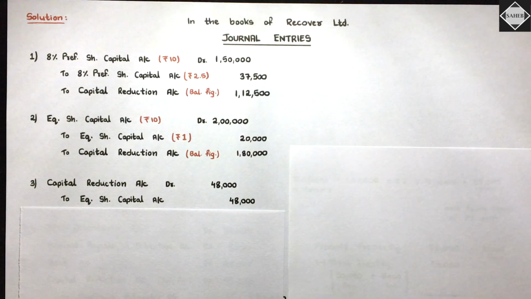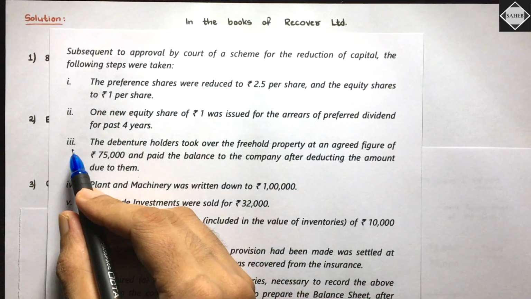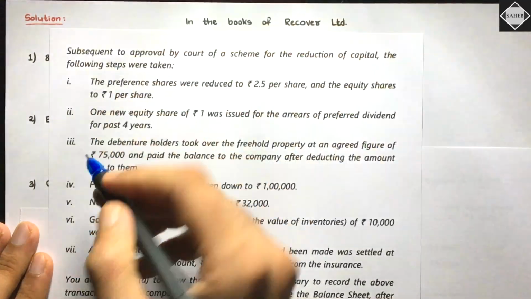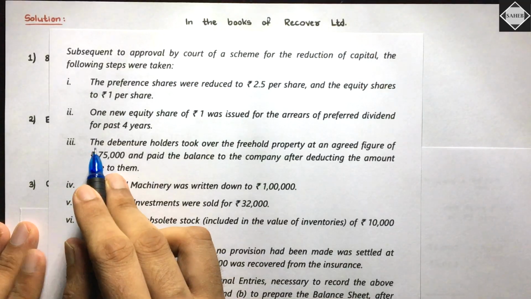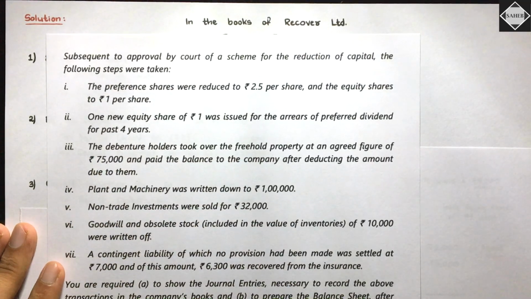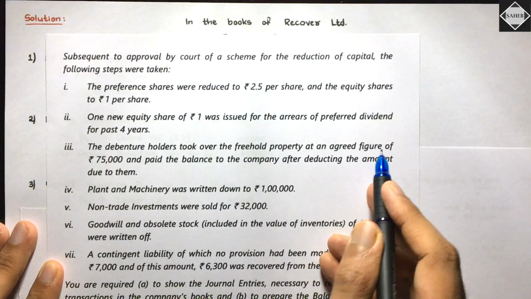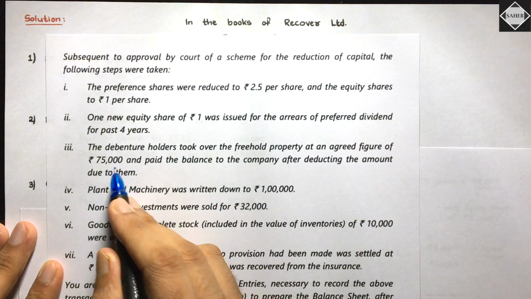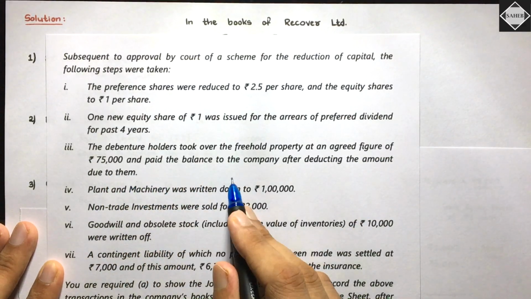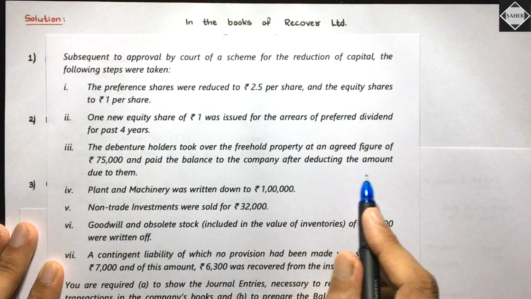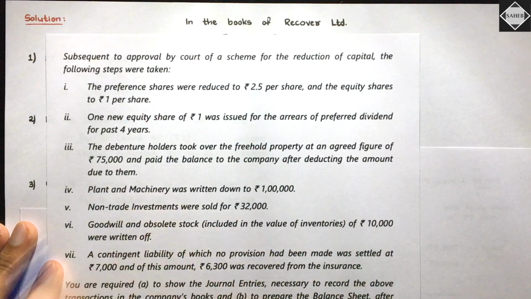Fine, understood. Then what? Two adjustments are done. The third one is still pending. See here, the debenture holders took over the freehold property at an agreed figure of 75,000 and paid the balance to the company after deducting the amount due to them.